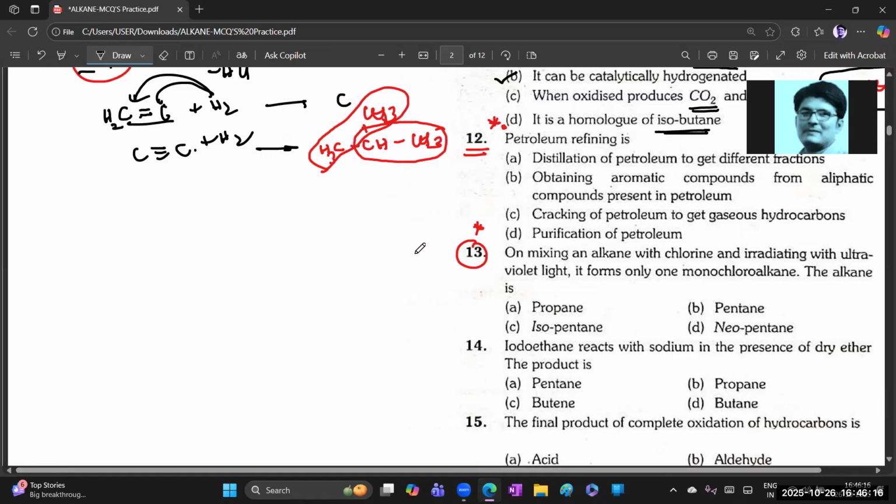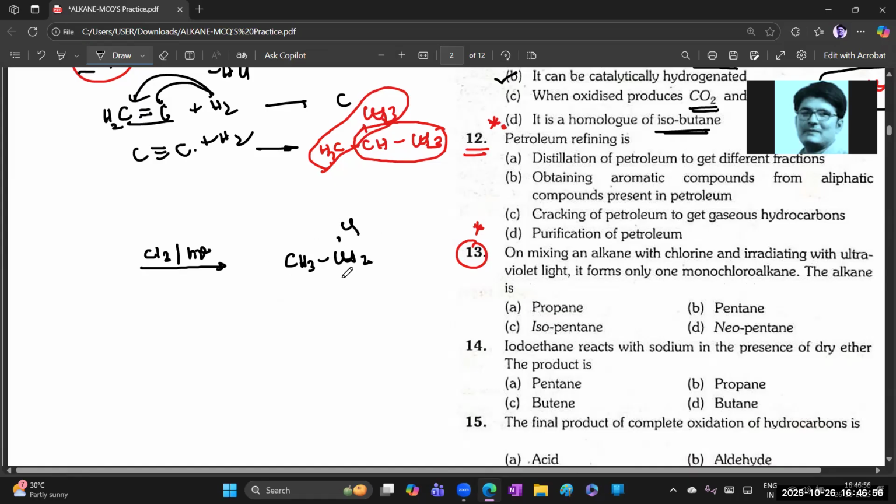Question number 13. What is he saying, dear? On mixing an alkane with chlorine, see, here I am taking chlorine in the presence of ultraviolet, h nu, meaning sunlight. Irradiating with ultraviolet light, it forms only one monochloroalkane. Okay, monochloroalkane should be obtained.